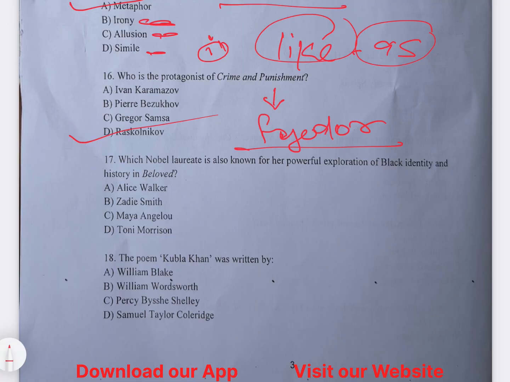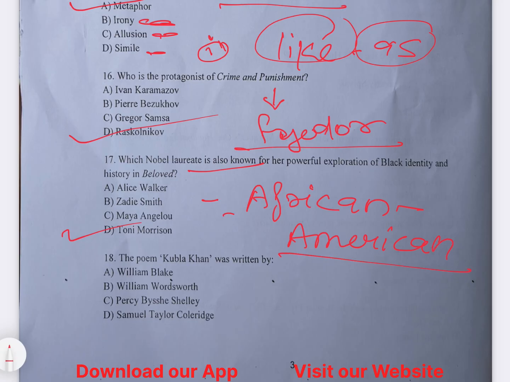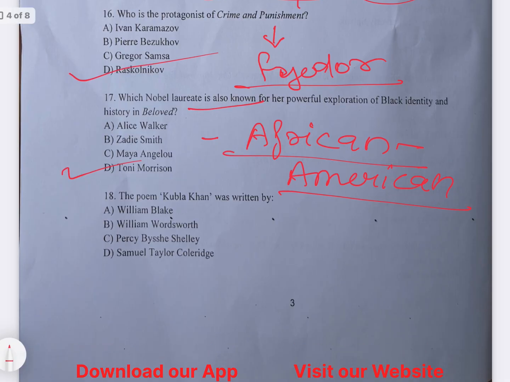So question number 17. Which Nobel laureate is also known for her powerful exploration of black identity and history in Beloved? The answer is Toni Morrison. So this is a question from African American literature. There is this genre called African American literature. You must know who the writers are, and they can ask questions from there as well. So the answer is Toni Morrison.